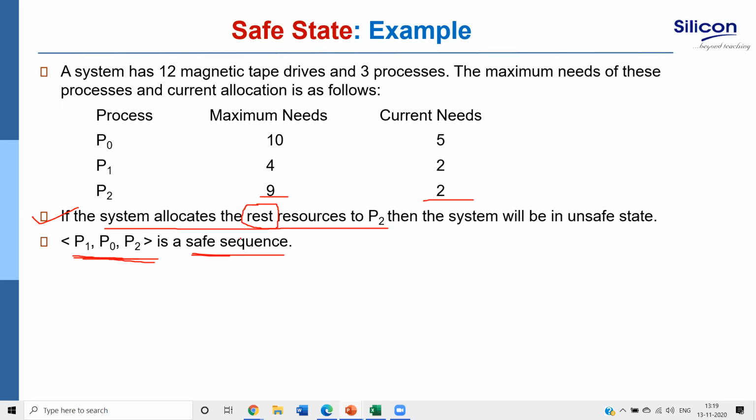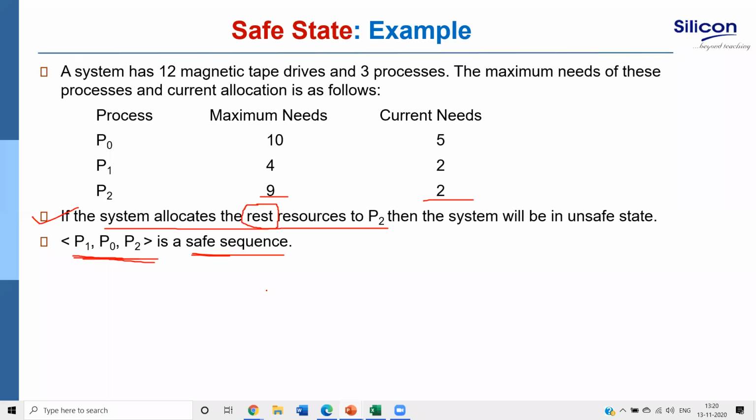Is unsafe equal to deadlock? Anyone? Does unsafe ensure that the system is in deadlock? Yes, sir. So look here. It says that if it is in an unsafe state, it may be in deadlock.